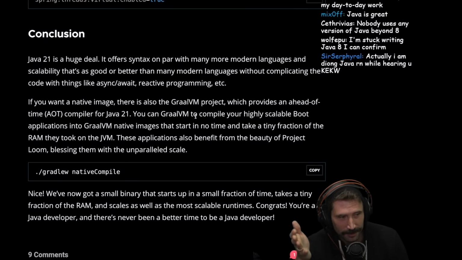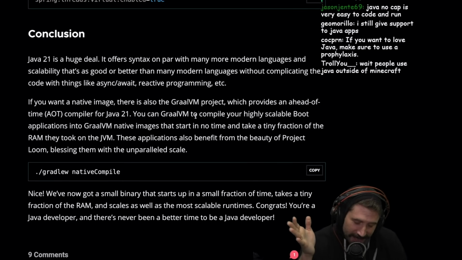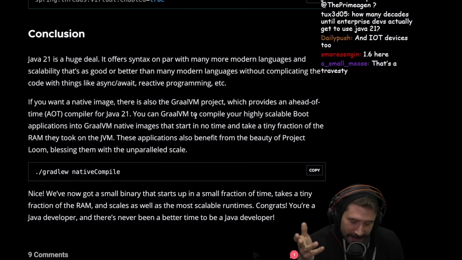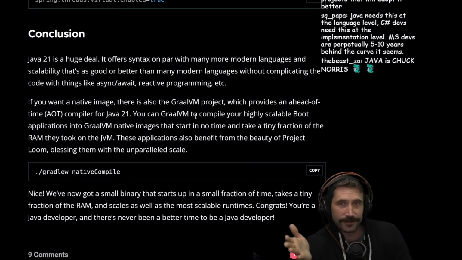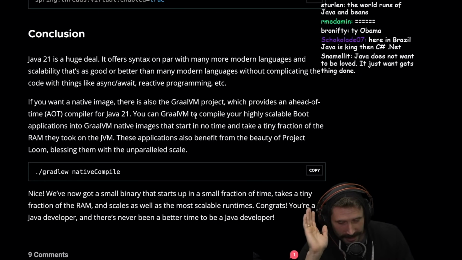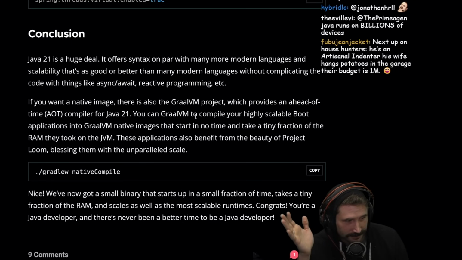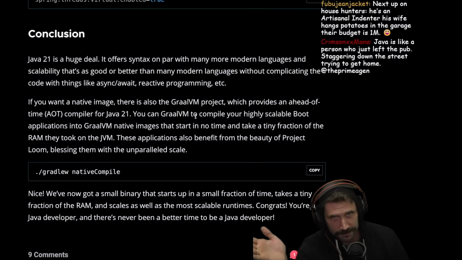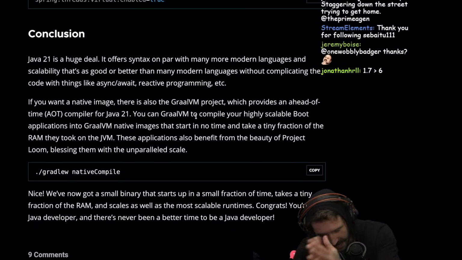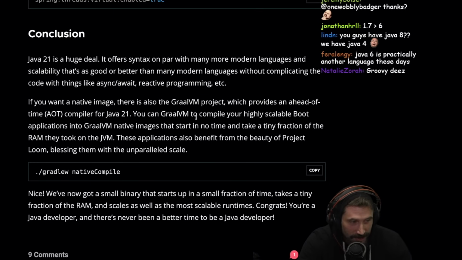But we're all still using Java 8. Fair. I started in 1.6 and then touched Java 6 and cried in Groovy. So I don't know what happens beyond Java 6, other than in Groovy, you can add lists together with the plus operator, okay? That's all you need to know. You got a list, just add it together. You guys have Java 8? We're still on Java 4. Is Java 4 even real? Java 6 is practically another language these days.